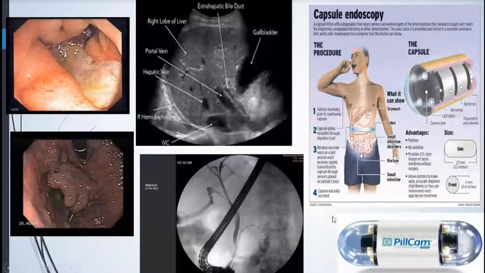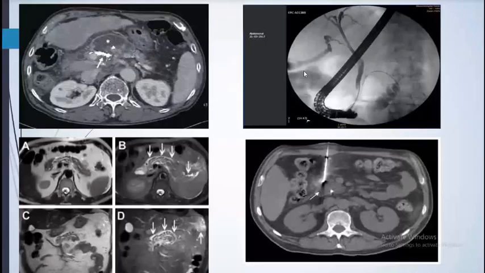We sent one patient, Madhav Gimire, to Delhi because he was having rectal bleeding, but we could not find out the reason. When he was alive, we sent him to Delhi, and they did the capsule endoscopy for him. So this is available nowadays. And this is, of course, a CT scan. This is MRI. This is ERCP. This is MRI again.